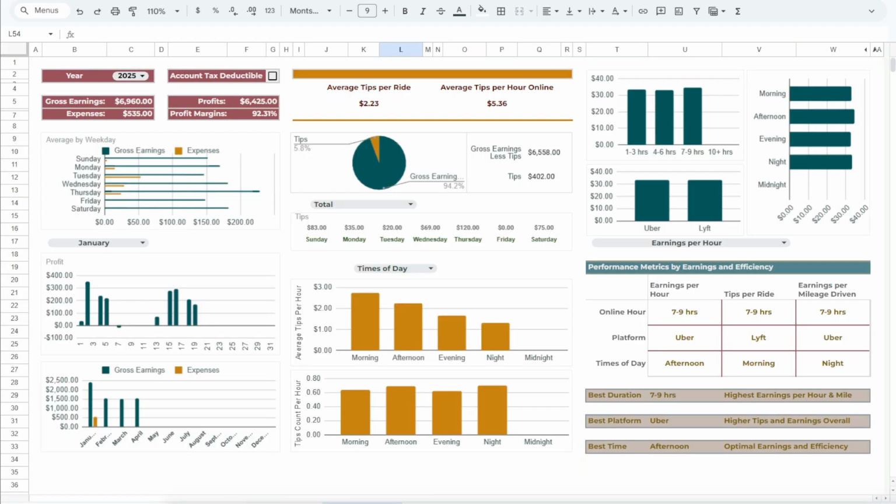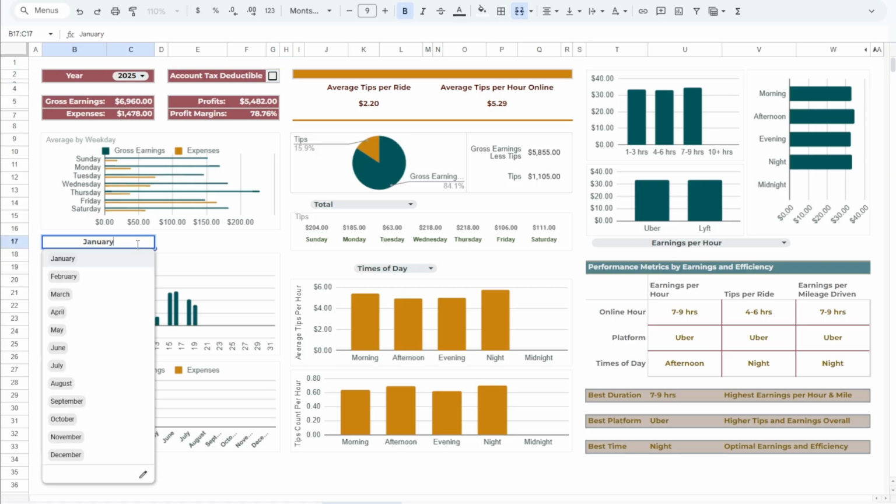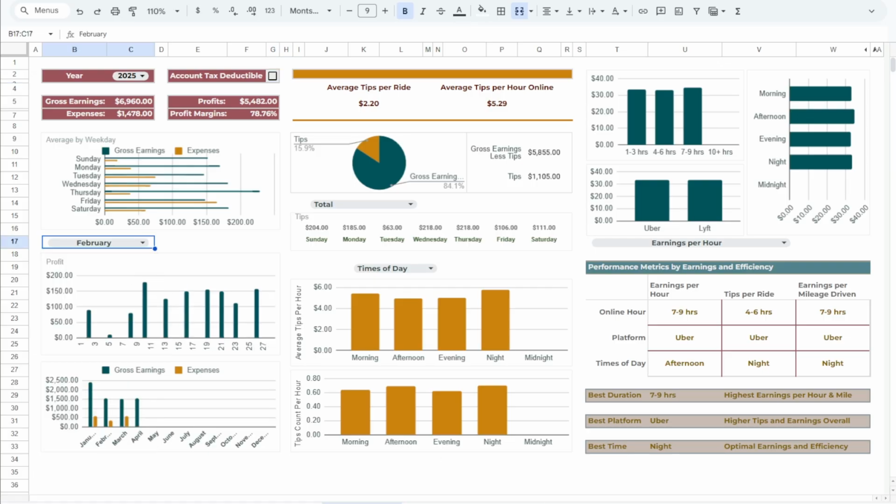And now let's jump into the dashboard view, the central hub for reviewing your overall rideshare performance. At the top of the dashboard, you'll find year-to-date summaries: total gross earnings, total expenses, net profits, and your profit margin. You can choose to display the dashboard with tax-deductible expenses in mind, or see the raw costs. Graphs display trends in gross earnings, expenses, and net profit by day of the week, by month, and year-to-date. These visual summaries let you quickly identify which weekdays bring in the most income or incur the highest costs, and how your performance shifts throughout the calendar year.